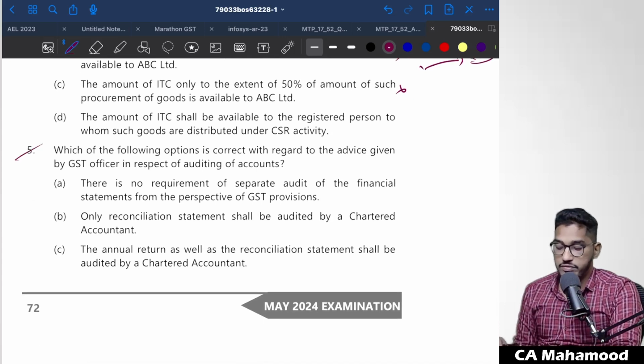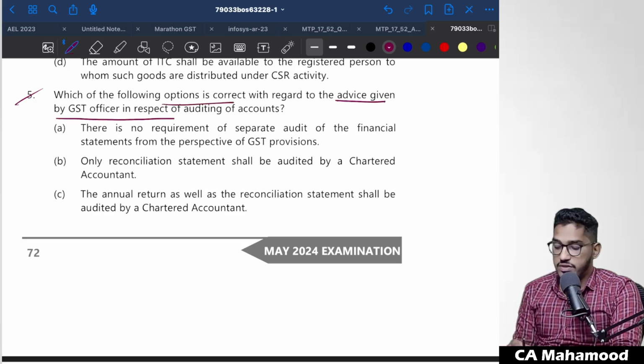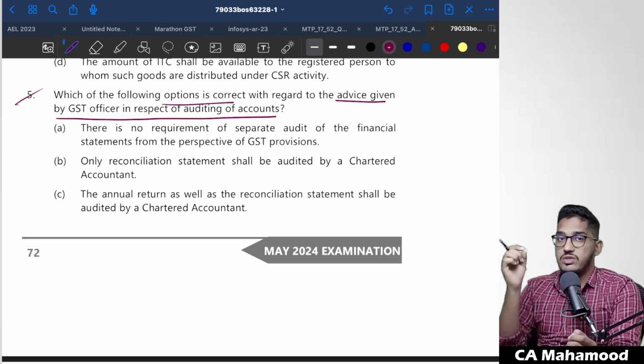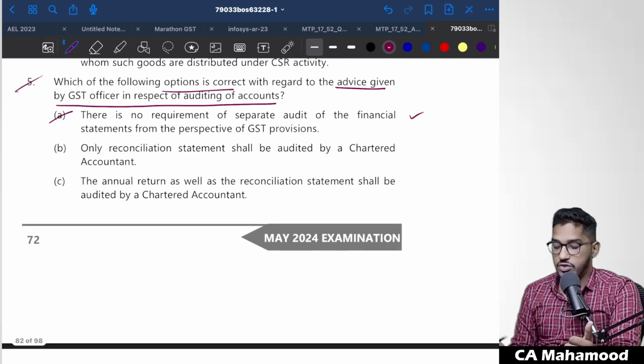Next one, coming to the fifth question. Which of the following options is correct with regard to advice given by the GST officer in respect of auditing of the accounts? We have seen one paragraph where the GST officer is asking the client to get the accounts separately audited for GST purposes. Is there any such requirement? No requirement is there. So there is no requirement of separate audit of the financial statements from the perspective of GST provisions. Yes, this is the correct option.